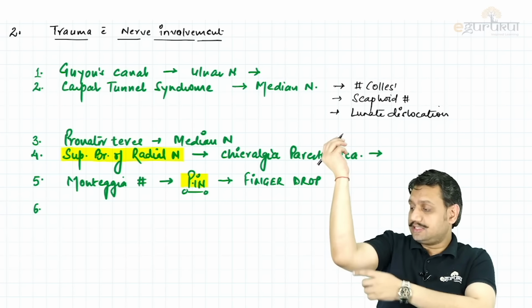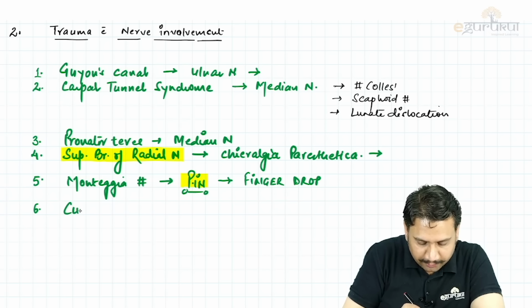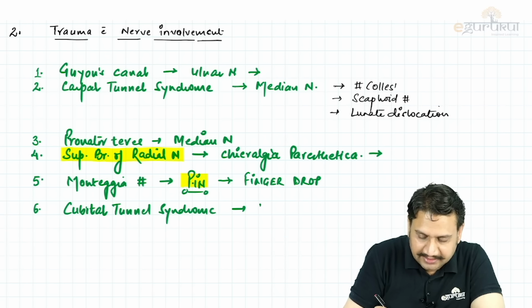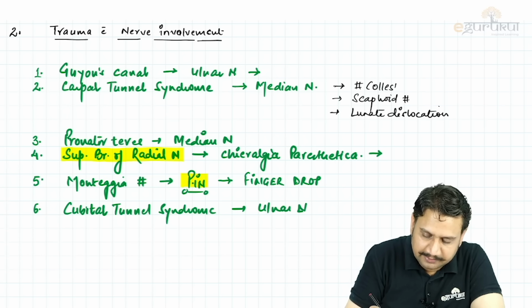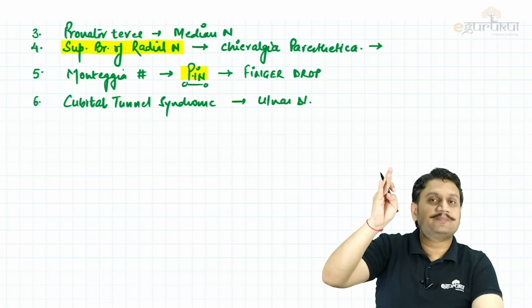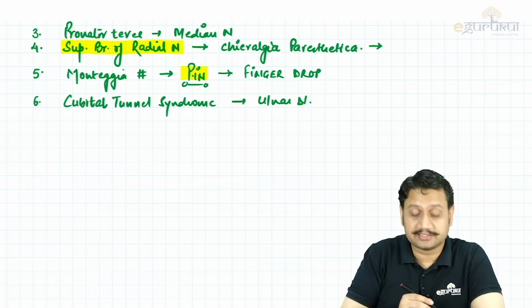Number 6, the nerve involvement under the medial epicondyle. What do we call that? The cubital tunnel syndrome. Which nerve is under the medial epicondyle? That's the ulnar nerve. So again, the presentation will be in the medial 1.5 fingers. The lateral side is spared, the medial 1.5 fingers will be involved. That is cubital tunnel syndrome.